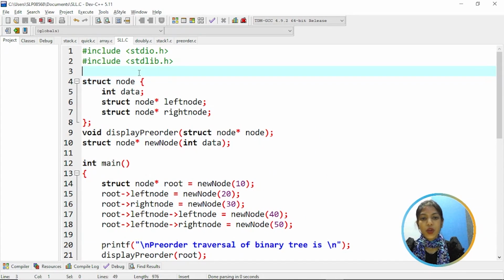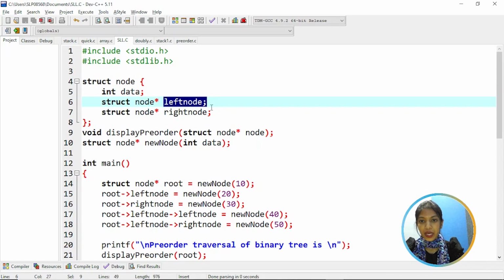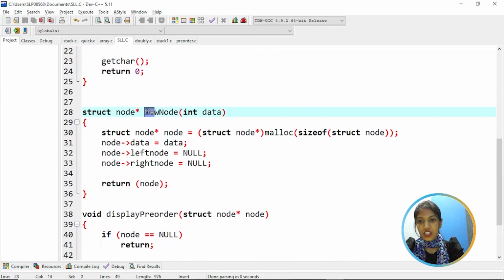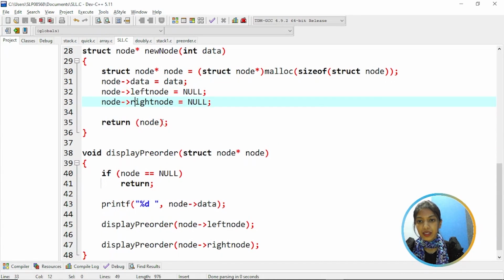So as you can see, this program is to perform the pre-order traversal of a tree data structure. So here we have a structure of a node and we have a data variable. Then we have a pointer to the left node and right node. So first, going to the creation of a new node, we are creating a node and initializing memory for it. That means allocating memory using malloc function and assigning data to the node's data part, and initially the node's left node and right node are null. Then return the node.